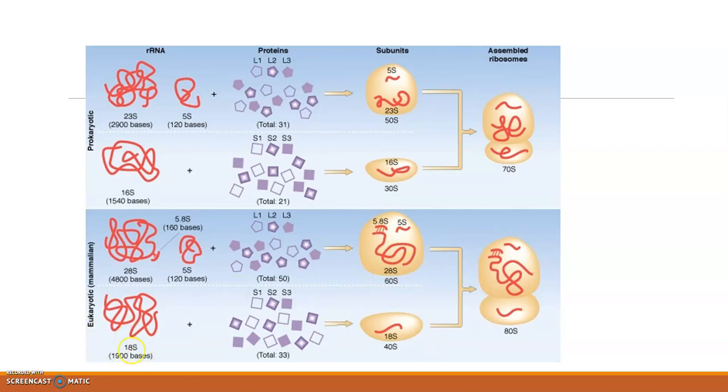And coming to the smaller subunit, it has 18S rRNA plus 33 different proteins, and these proteins combine to form the 40S smaller subunit. The 60S larger and 40S smaller subunit combine and assemble together to form the 80S mature ribosome of eukaryotes.